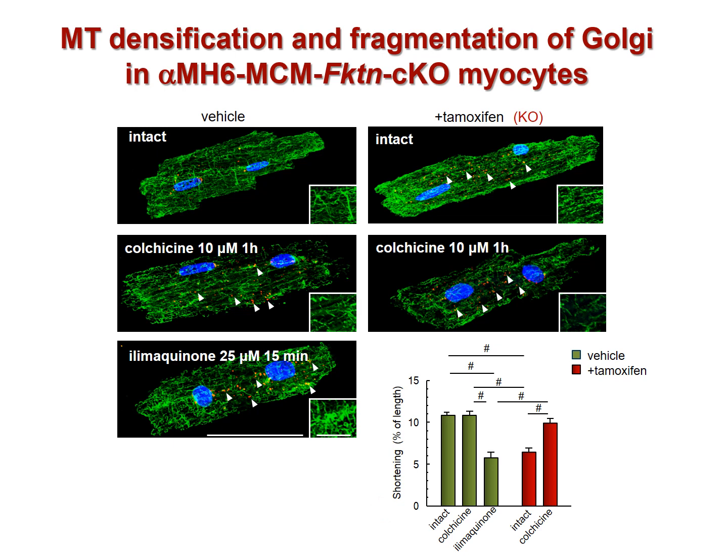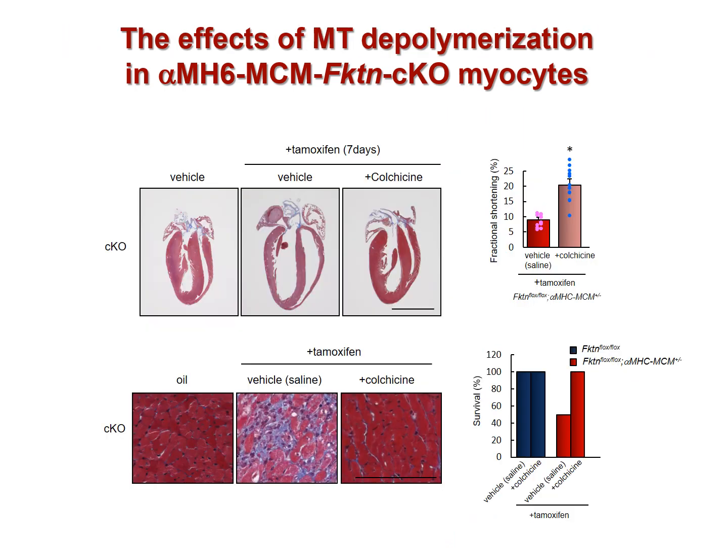Since FKTN protein is localized in the Golgi apparatus, loss of FKTN may have affected the maintenance of Golgi structure. Finally, we showed that colchicine ameliorated the heart failure phenotype in tamoxifen-treated CKO mice.